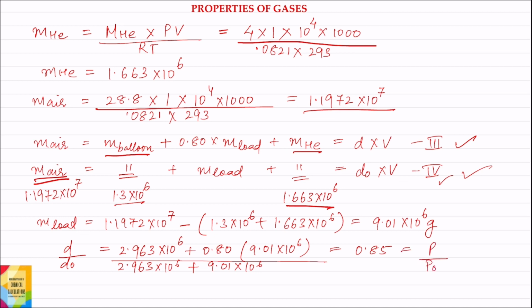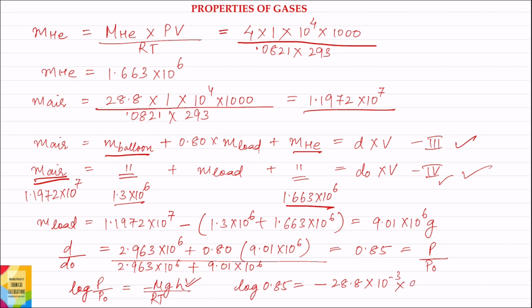Now, applying the formula, log p by p0 is equal to minus Mgh by RT, we can find out the height. Log p by p0 means log 0.85 is equal to minus M, molecular weight of air, which is 28.8 gram per mole, and if we convert it into kgs it will become 28.8 into 10 to the power minus 3 kg, into g.